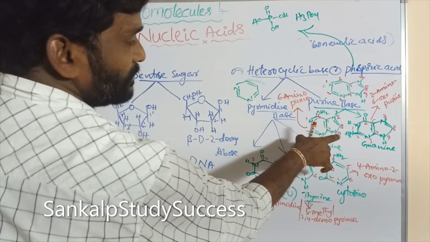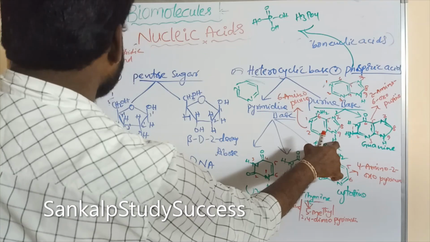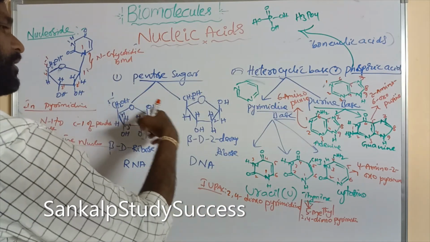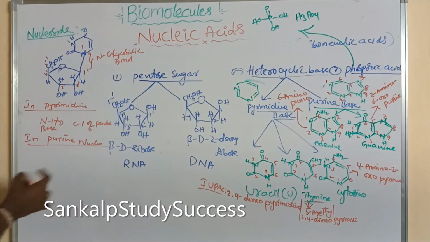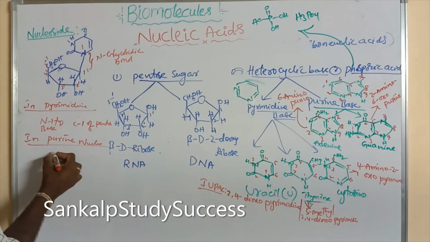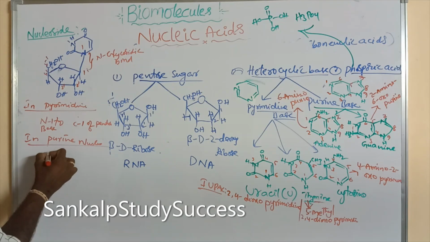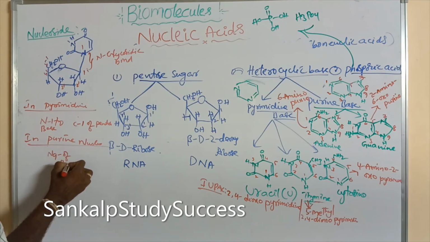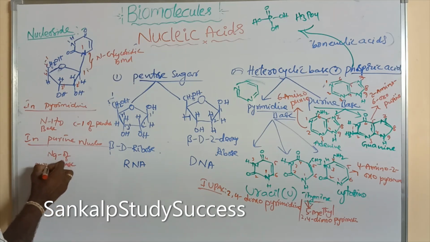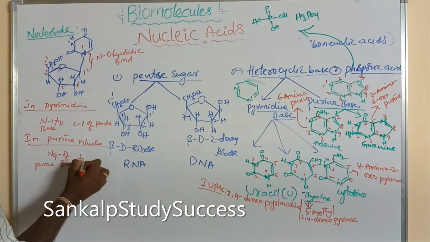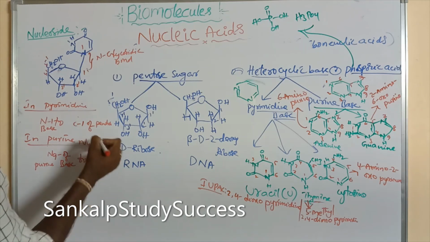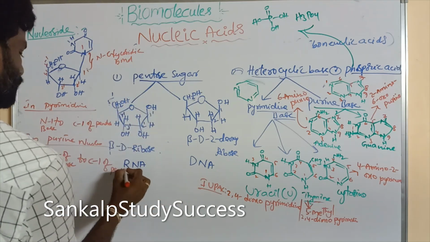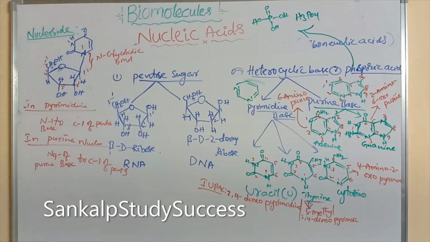Here the ninth nitrogen has hydrogen, and this H and this OH can be removed as a water molecule to form the bond. So in purine nucleosides, the attachment takes place between N9 of the purine base and C1 of the pentose sugar. This is the C1 of pentose sugar. So this is very, very important.